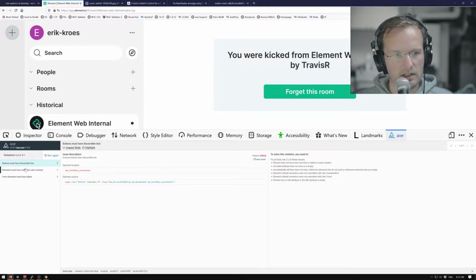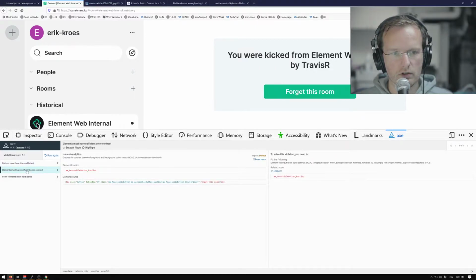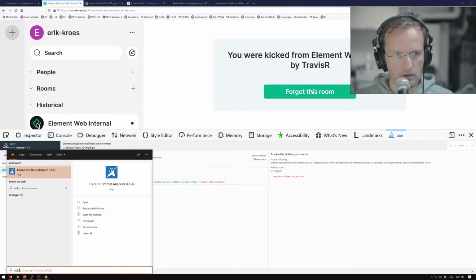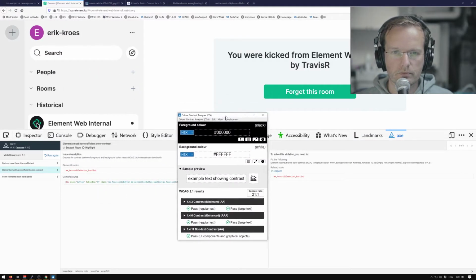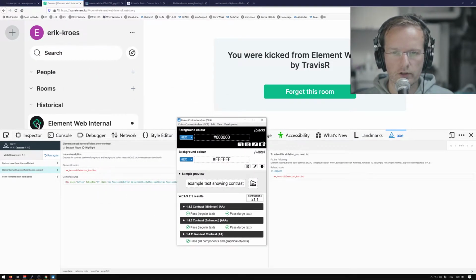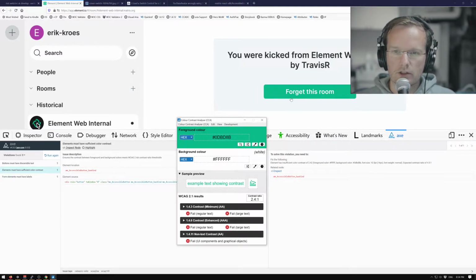Then it says elements must have sufficient color contrast, and it says so about forget this room. Oh, that's this button. Then I'm going to grab another tool, the color contrast analyzer. This is a separate program. With this tool you can pick 2 colors and see what the contrast is. So we have this button that says forget this room, and I have to repeat it because I'm pretty sure not everybody can read it: the contrast ratio of this button is 2.4 to 1.